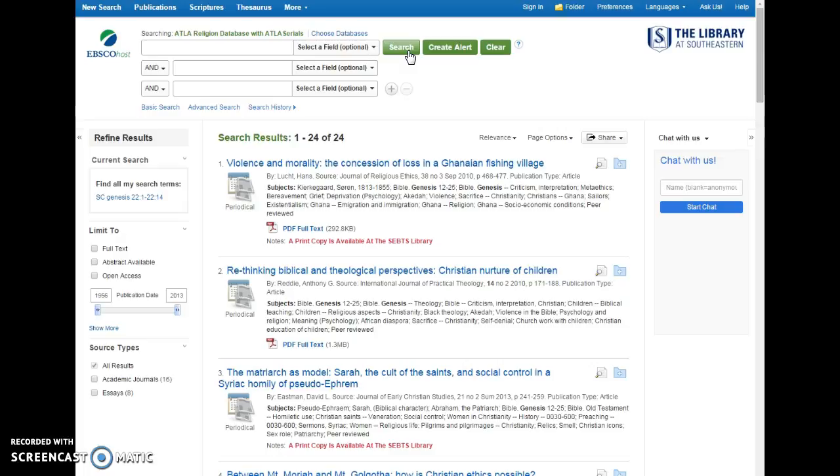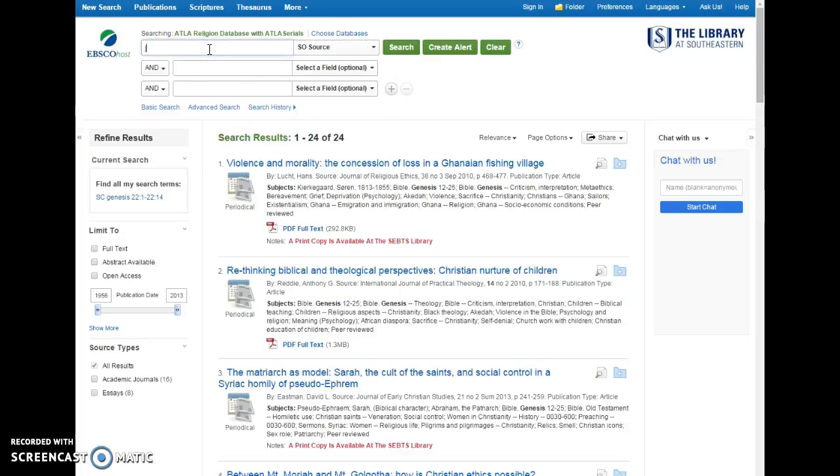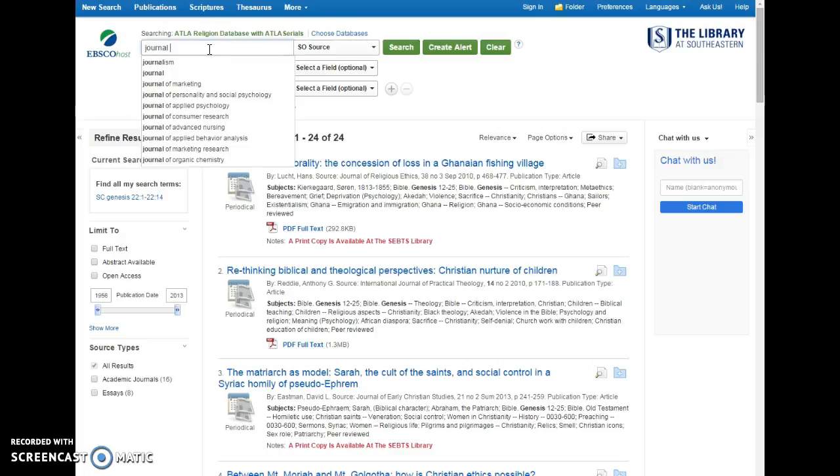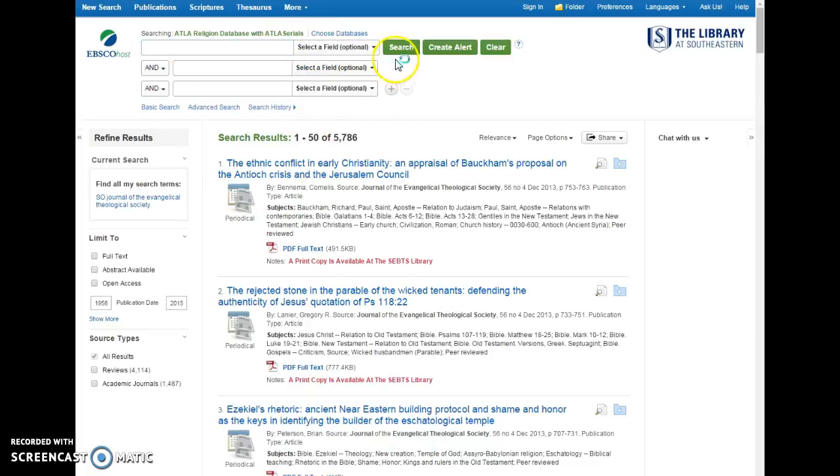The second type of search I want to show you is what's called a journal title search, or what is called in ATLA a source search. So if I'm looking for all the journal articles for the Journal of the Evangelical Theological Society, I have to choose source in the drop-down menu, and then do that search, and you'll see it pulls up everything from that journal.